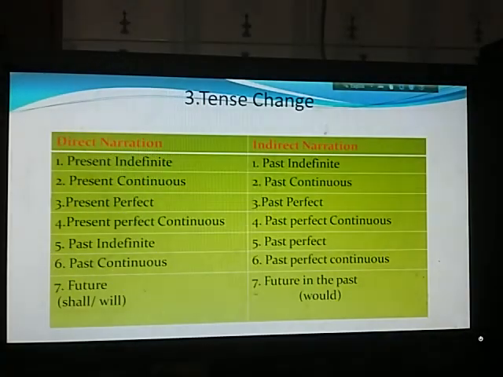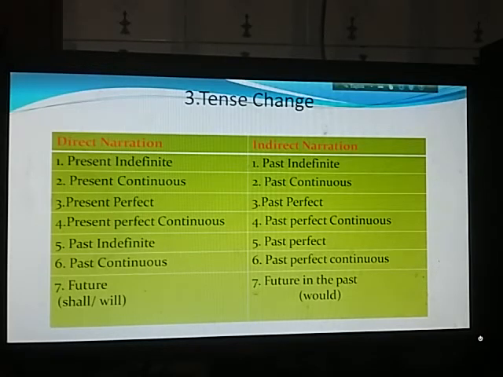Now tense. How can we change the tense? If the reporting verb is in the past tense, then the tense of the reported speech will be changed into the corresponding past tense. Present indefinite will be past indefinite, present continuous will be past continuous, present perfect will be past perfect, present perfect continuous will be past perfect continuous, past indefinite will be past perfect, past continuous will be past perfect continuous.